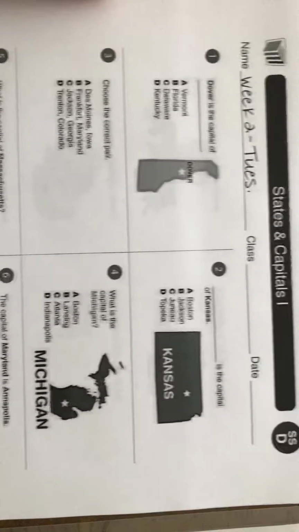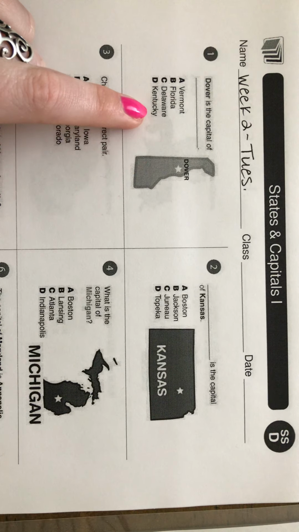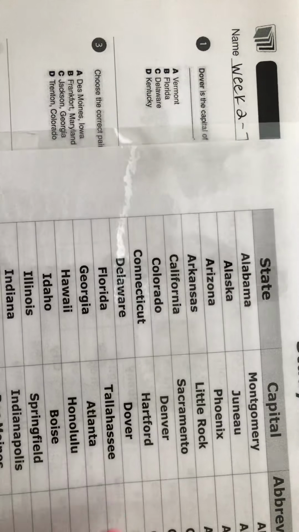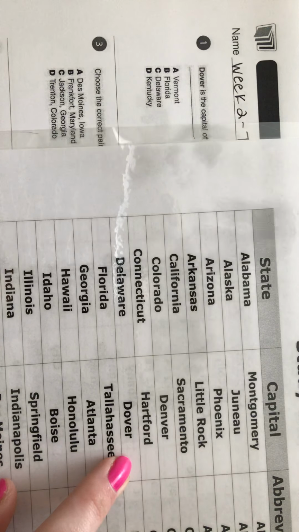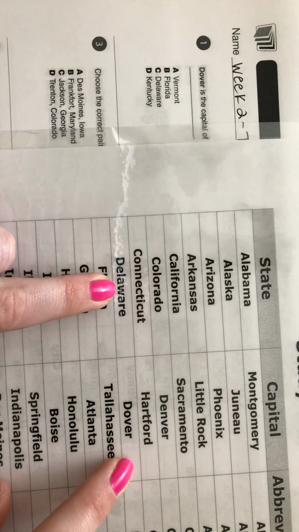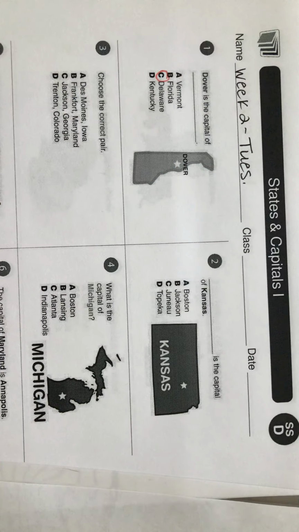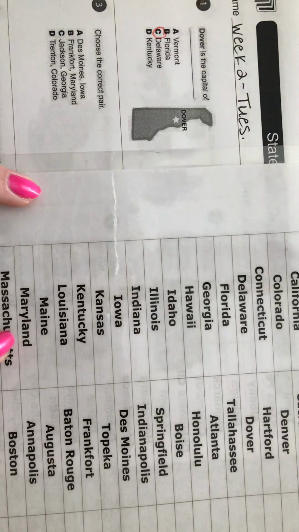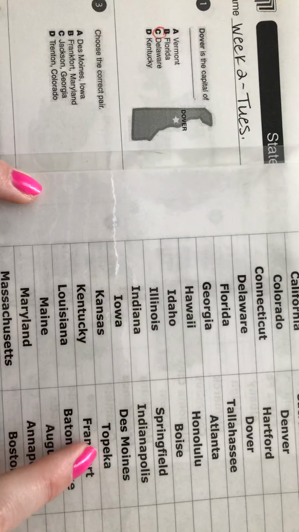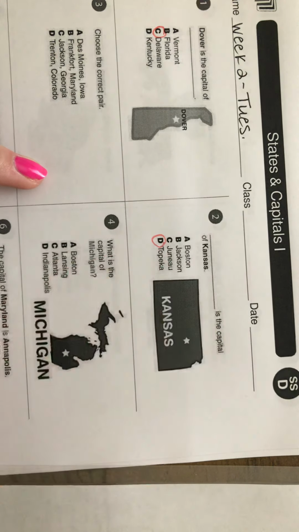All right, we're going to look at Tuesday's paper. It's very similar. Number 1, Dover is the capital of which state? So we're going to go to our capital list, look for Dover. There's Denver, very close. Dover, found it. Delaware, Dover, Delaware. That's easy to remember. So number 1 is C. Number 2, what is the capital of Kansas? All right, let's look in the K's. Kansas, go over. Topeka. It's a funny word. Topeka, Kansas.